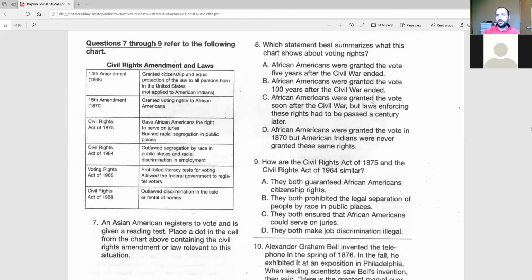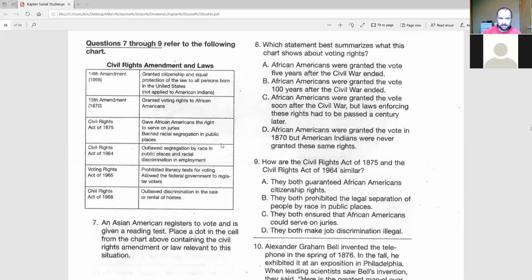And whenever you're asked to summarize something, it's always best to look out for the answer choice that is the most general or the least specific, right? Because these others have very specific things mentioned in them. And typically, if you're asked to summarize something, you're not going to do that with a very specific statement. So the fact that this one is a little more general and all-encompassing should send an alarm off that if I'm looking for a summary of something, chances are it's not going to be these other ones that are very specific.